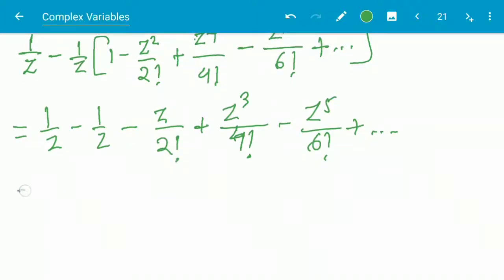And the 1/z terms cancel out, and here, as it is minus, the whole thing will be changed.